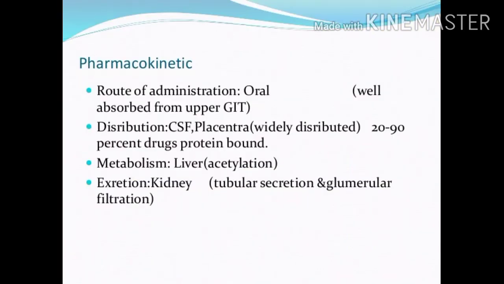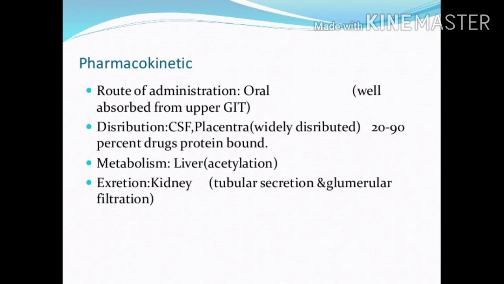And the last part, the pharmacokinetics of sulfonamide, which covers absorption, distribution, metabolism and excretion. For the route of administration, most sulfonamide drugs are used orally, absorbed from the upper gastrointestinal tract. For distribution, the drug in blood crosses the CSF and placenta, and has plasma protein binding of 20 to 90%.